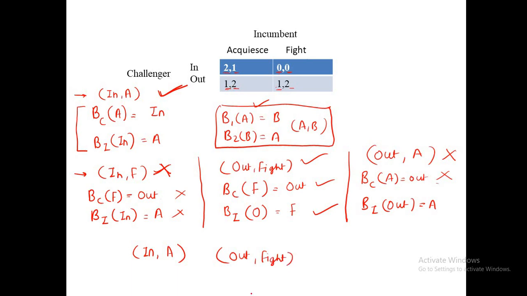But in this game, one Nash equilibrium is reasonable and the other one is unreasonable. So which one is reasonable and which one is not? In comma A is reasonable and out comma fight is not reasonable. I will explain why.